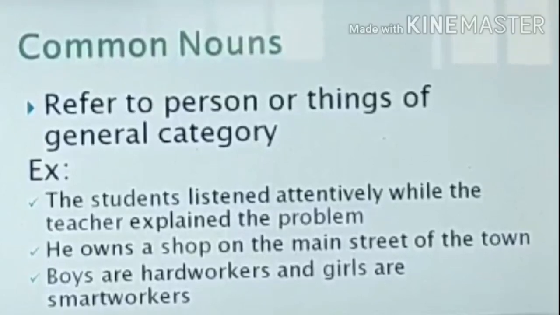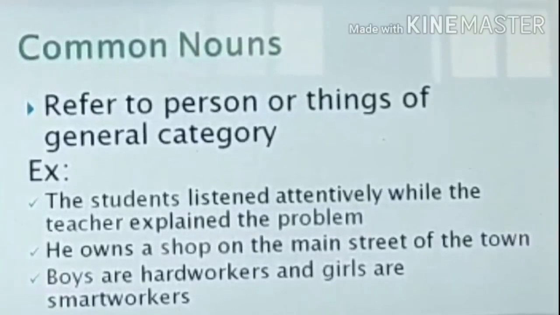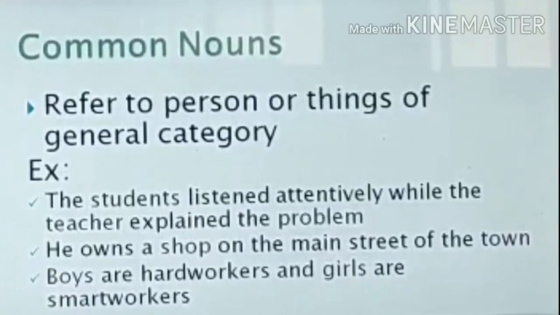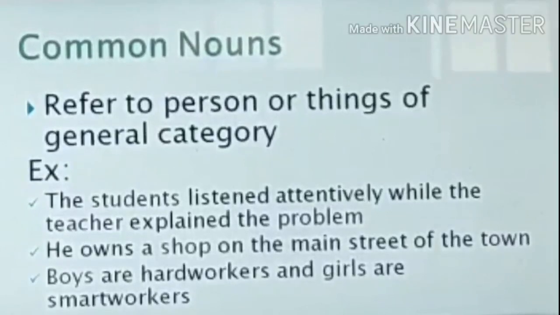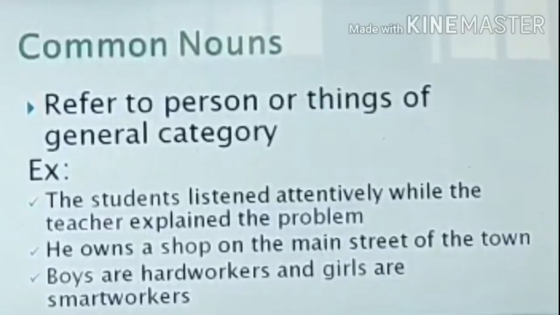Now we see examples for the common noun. The students listen attentively while the teacher explains the problem. Here we have three common nouns in the sentence: students, teacher, and problem. Have they mentioned what problem the teacher explained? We do not have any idea about it. They have mentioned only commonly the problem which was explained by the teacher.